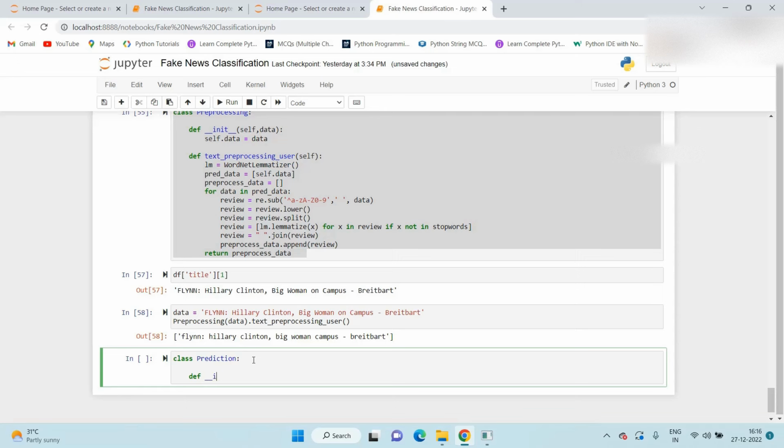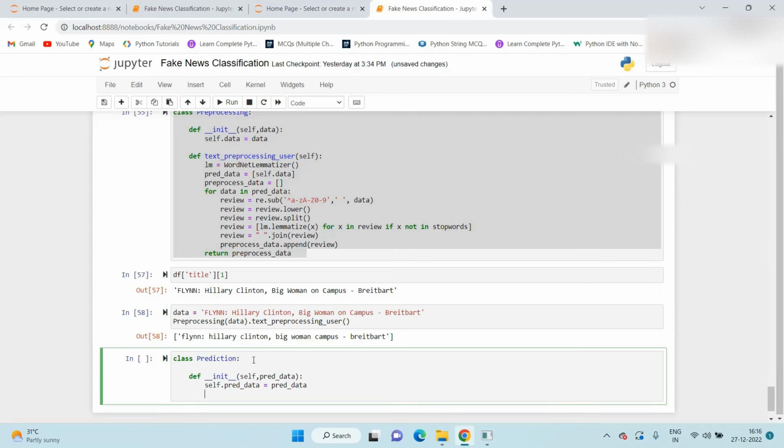Here also we define __init__ with self and prediction_data. I create one object, self.prediction_data is equal to prediction_data. And here I define one method in the prediction class, prediction_model, and here we pass self.